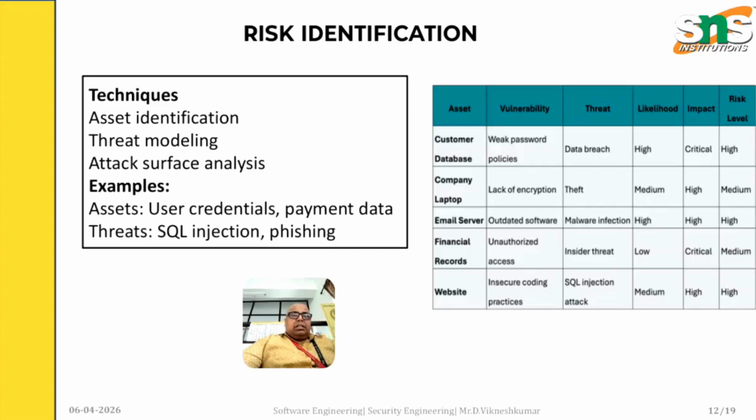For financial records, the vulnerability is unauthorized access and the threat is an insider threat. Likelihood is low, impact is critical, and the risk level is medium. For the website, the vulnerability is insecure coding practices, and the threat is a SQL injection attack. Likelihood, impact and risk level are medium, high and high.